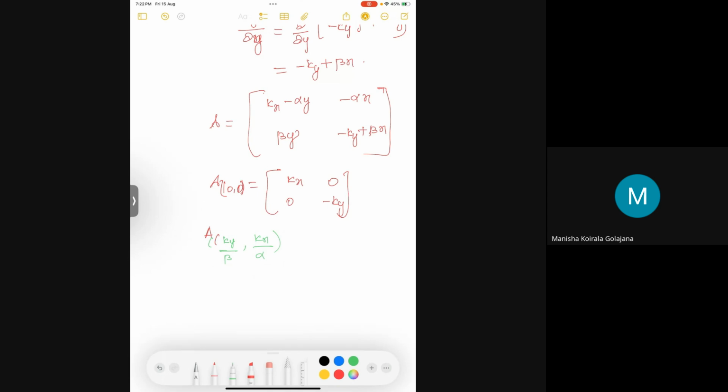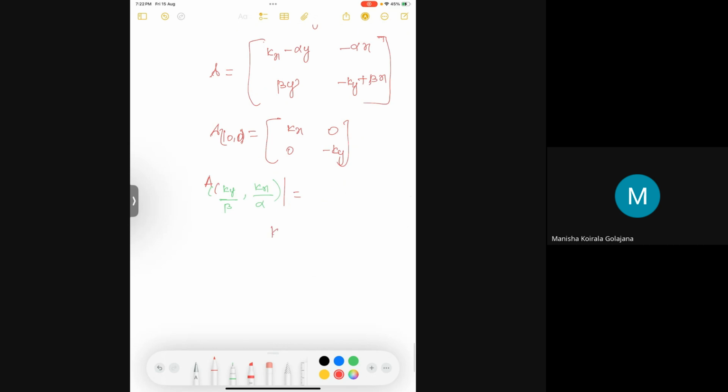At this point, if I substitute, this will be kx minus alpha into ky by beta, substituting this as x and this instead of y. Kx minus alpha into kx by alpha is one term. Another term is minus alpha into ky by beta, because x is equal to ky by beta.